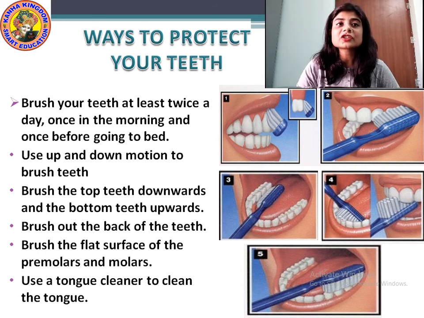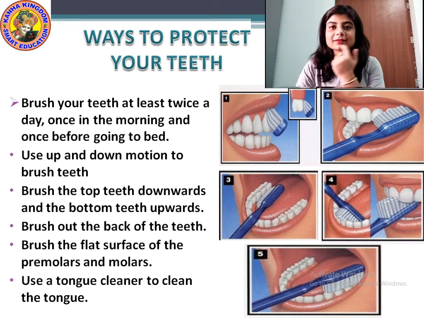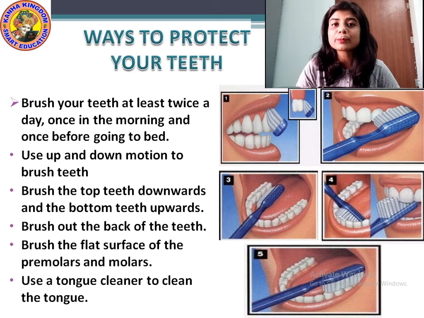Okay, then brush the flat surface area of the premolars and molars, the flat surface area. You should also brush the flat surface area of the premolars and molars. And use a tongue cleaner to clean your tongue. You must also keep your tongue clean.